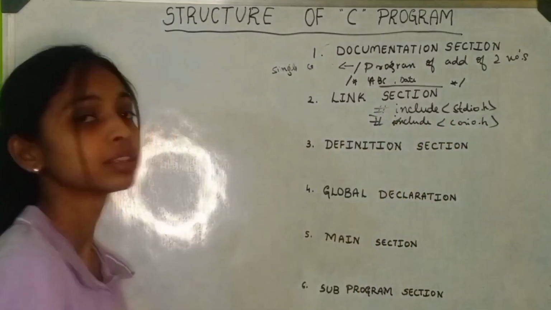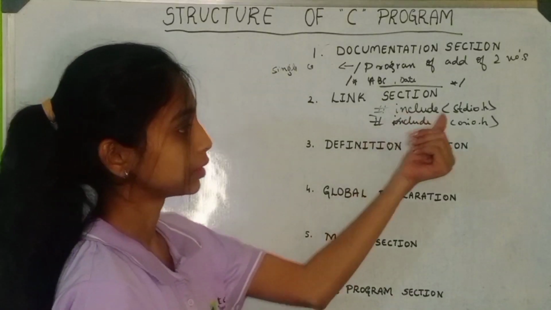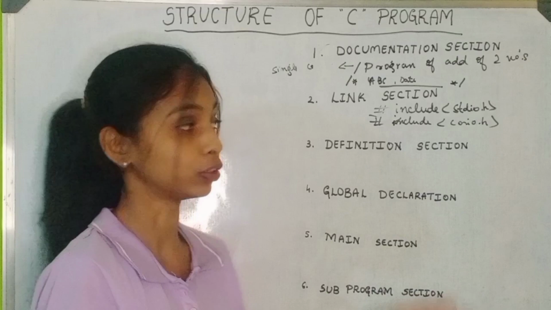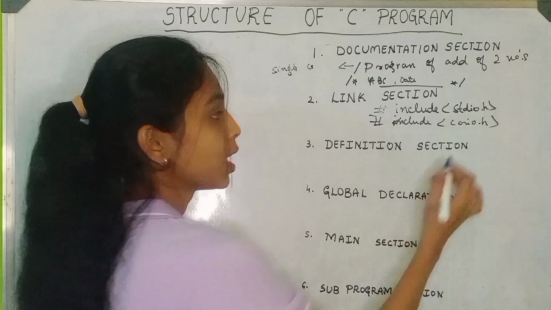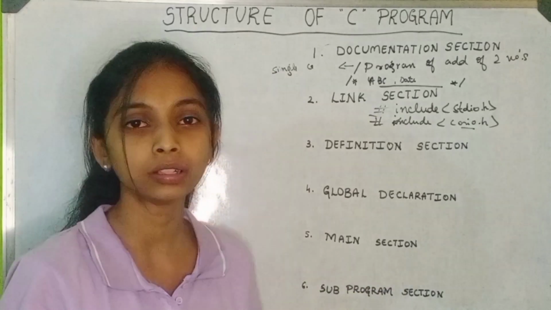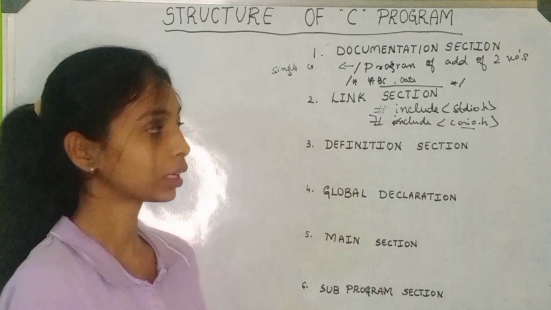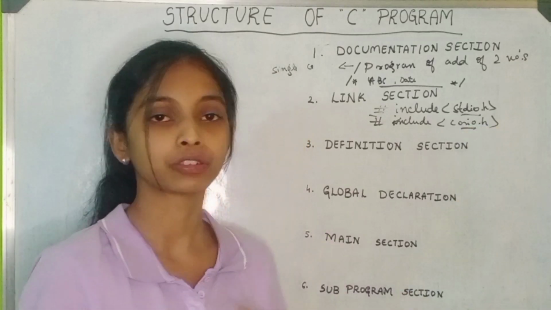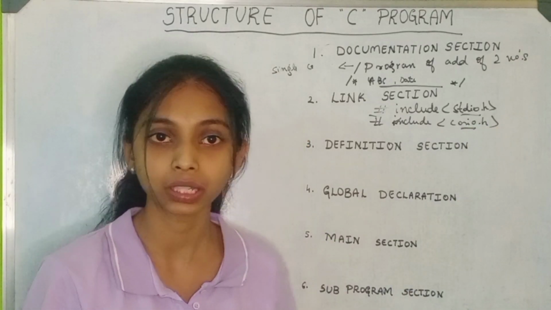This hash is a preprocessor, and stdio.h is the standard input output header file. The .h is nothing but the header file, and conio.h is the console input output header file. These are the pre-built functions or pre-built libraries, we can say.